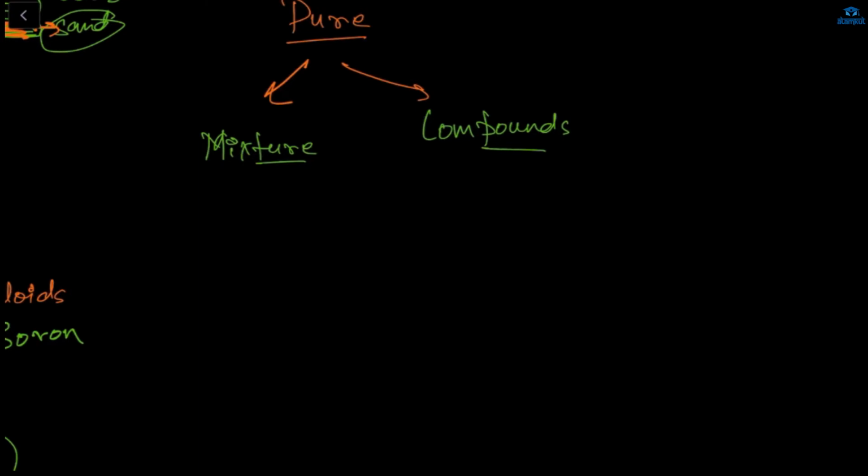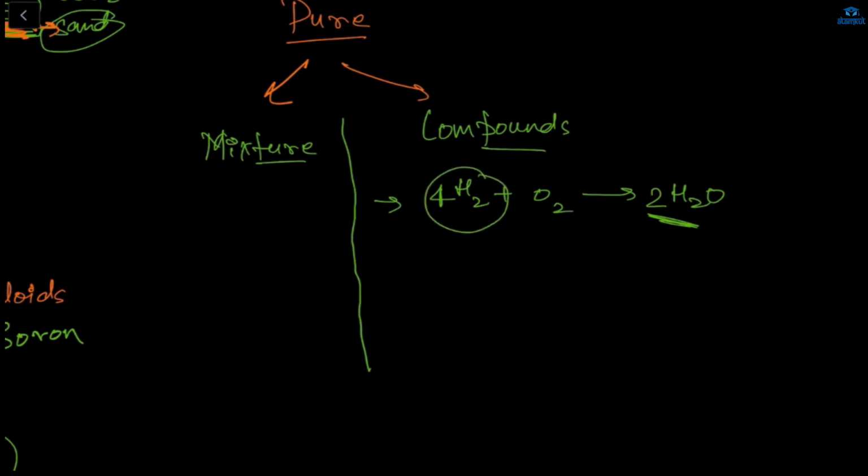And what is a compound? See, if elements react to form a new compound, if we react H2 plus O2, here if we balance it, it will be 2, and here H is 4, so it will be hydrogen peroxide. So here, what is a compound? Elements react to form a new compound. Here we are adding hydrogen and oxygen to form a new compound, which is water.